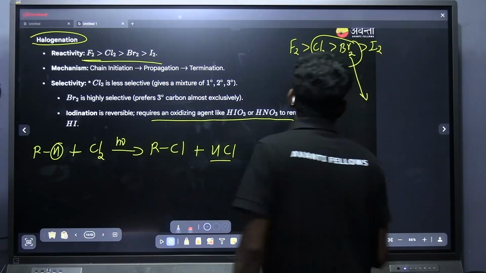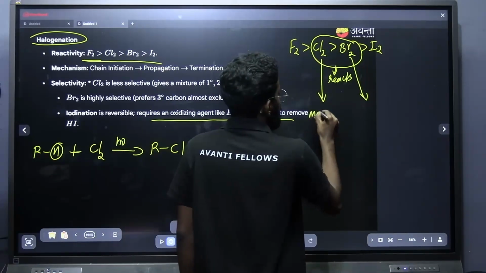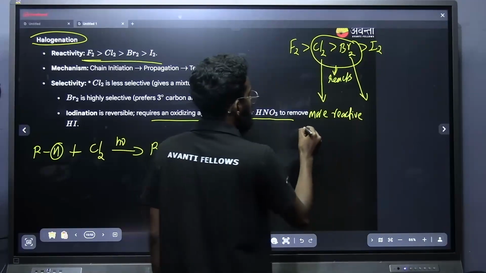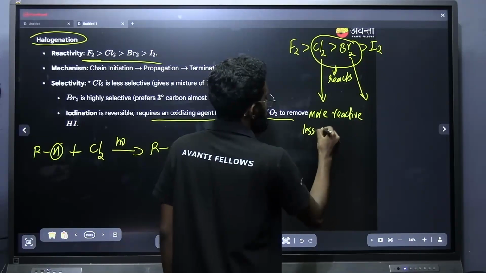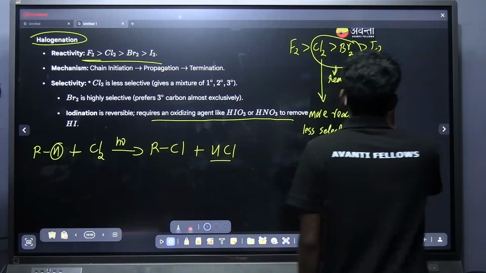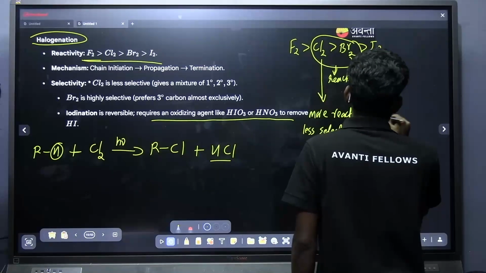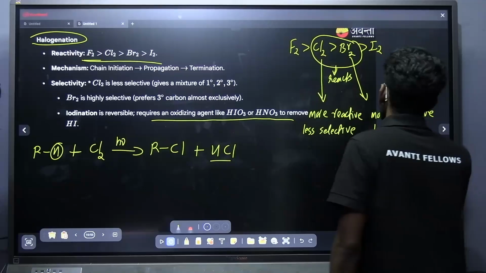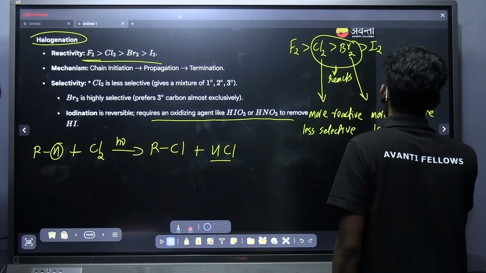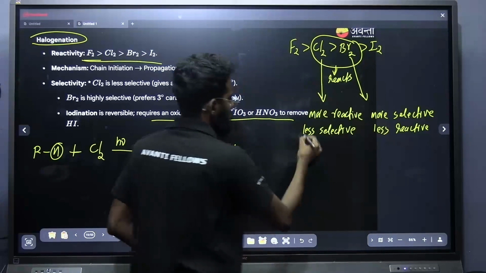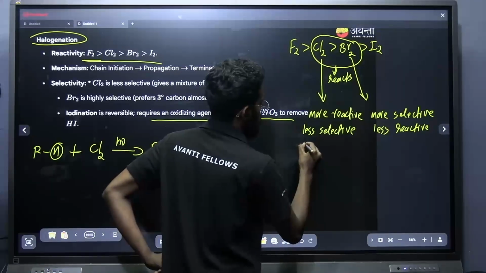Okay. Now among chlorine and Br2, there are two properties that you should know. Chlorine is more reactive and less selective. And what about bromine? Bromine is more selective and less reactive.